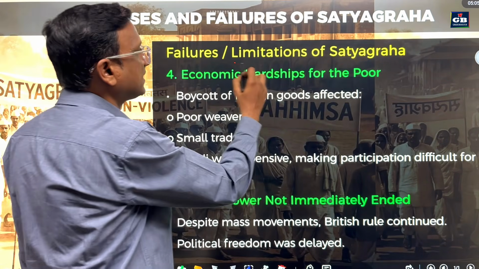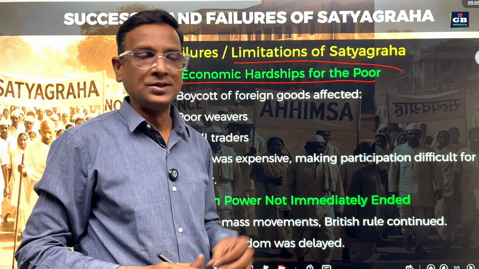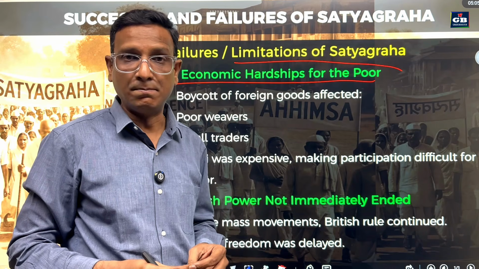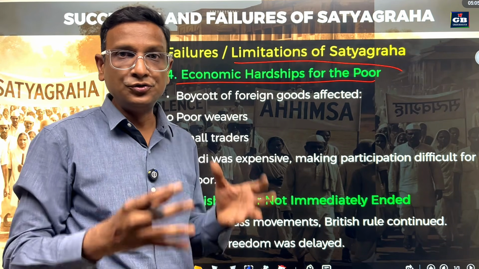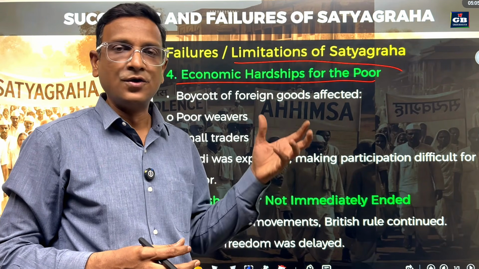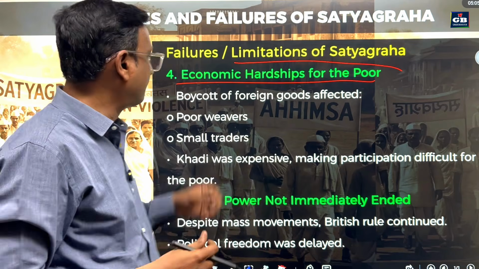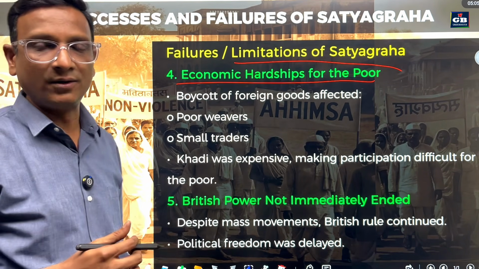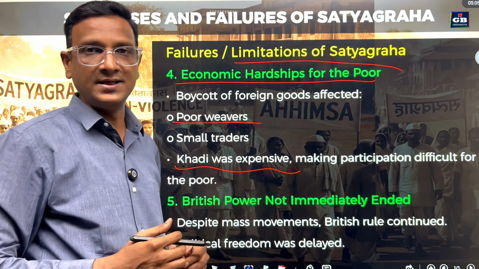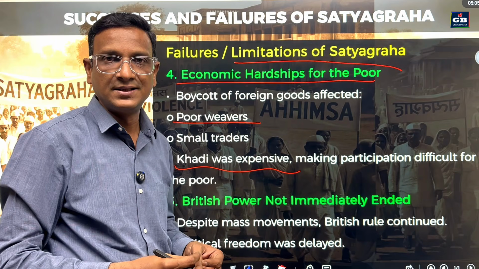So the next limitation of Satyagraha is economic hardship for the poor. Satyagraha was a good method for the freedom fight. But during Satyagraha, people used to boycott certain foreign goods like foreign cloth and foreign schools and colleges. Then what is the alternative? People were advised to wear khadi cloth, but it was expensive. Poor people could not afford khadi. They used to depend on foreign mill goods, which are very cheap, so they could not afford khadi.